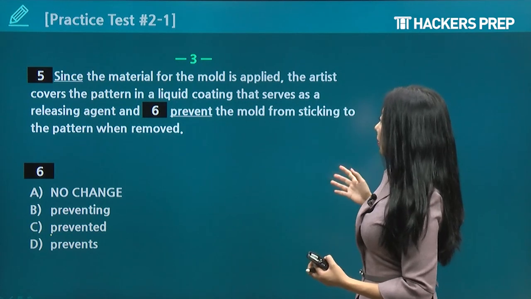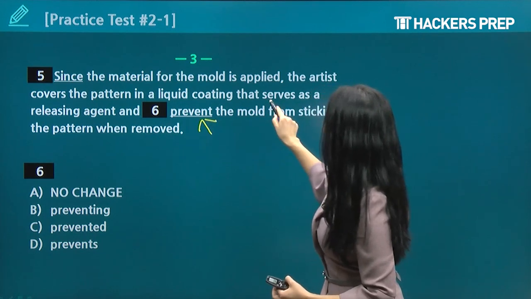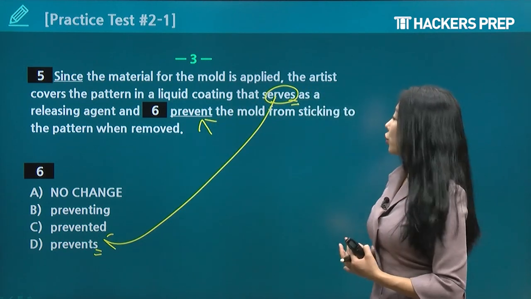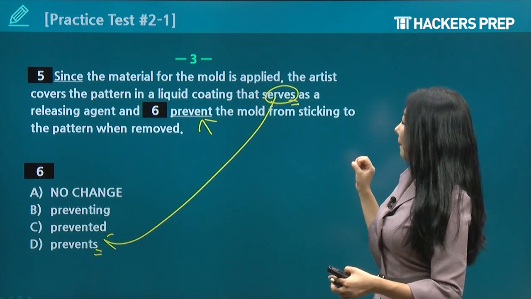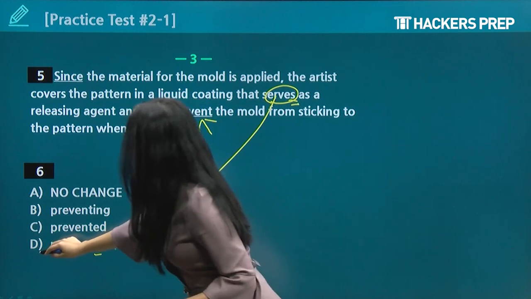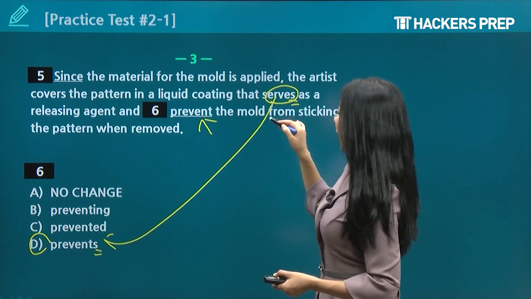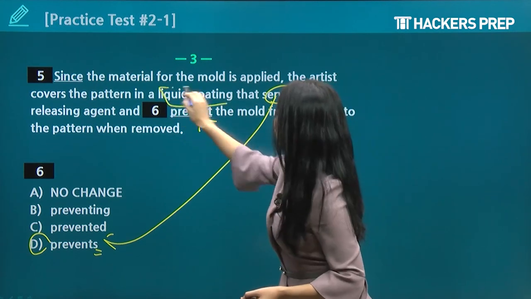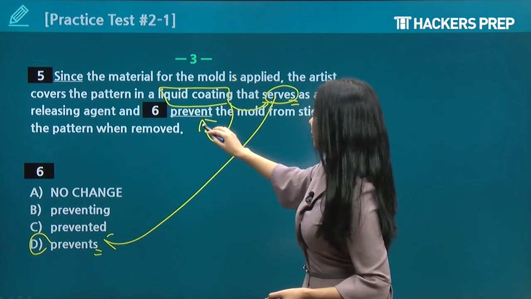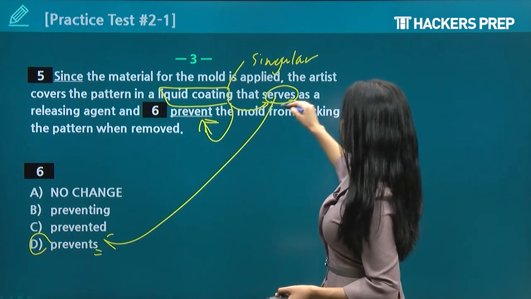Before the material for the mold is applied, the artist covers the pattern in liquid coating that serves as a releasing agent and prevents. All right, serves and prevents. Both should end with S. You don't want to choose a different form for the verb, right? So prevents would be your correct answer, but just in case, let's make sure what the subject is. Since the material for the mold is applied, the artist covers the pattern in a liquid coating that serves. So liquid coating is what we're talking about, okay? This coating serves and prevents, okay? And this is singular noun. So we need an S at the end, that's why, right?